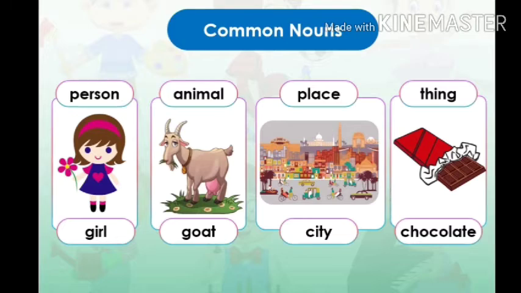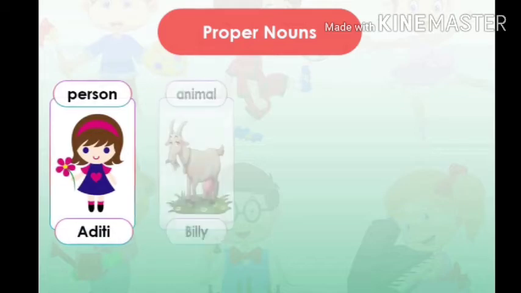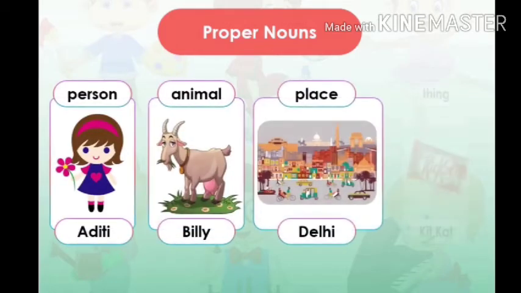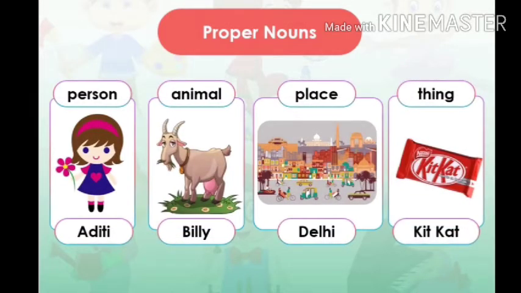Now, let us learn about the proper noun. It is a special name given to the person, animal, place, or a thing. That is Aditi, Billy, Delhi, and Kit Kat.